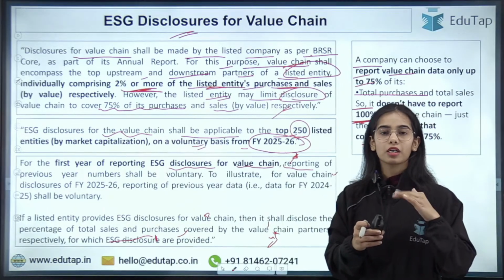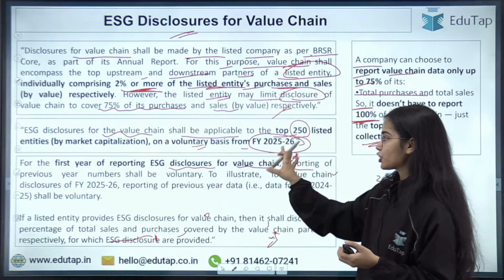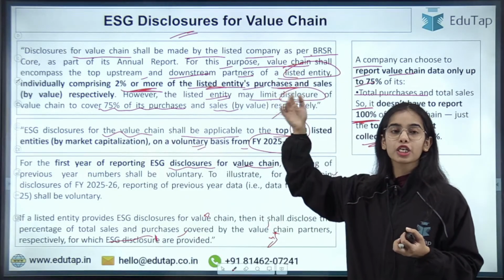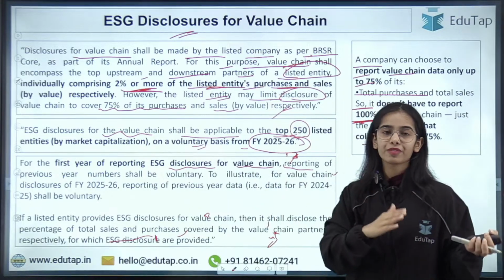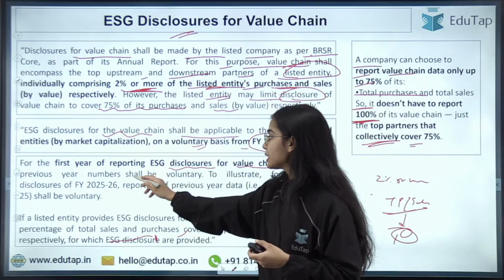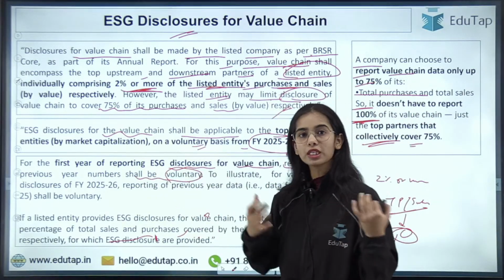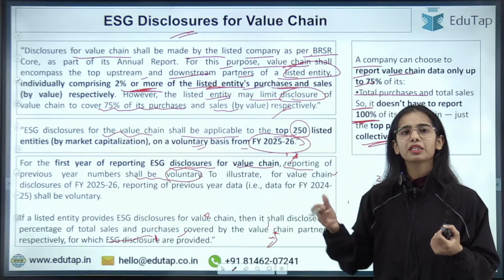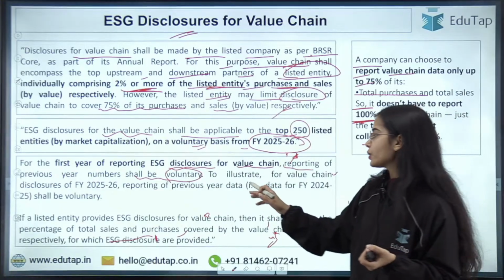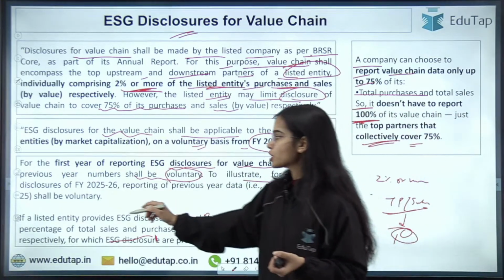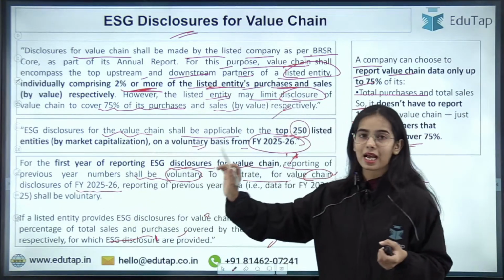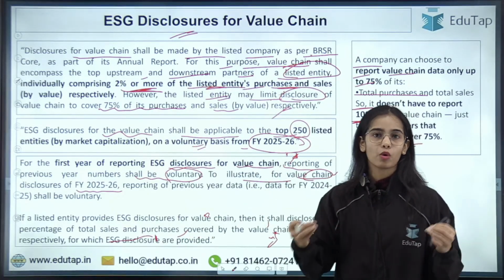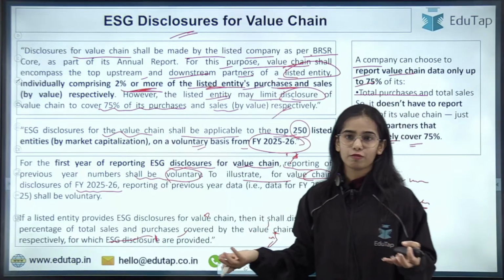That is, if you are reporting for this financial year, you can also report the previous year's numbers. This shall be voluntary, but you can do the disclosure for previous years, okay? To illustrate, disclosures for financial year 2025-26 have to be done, and with this, the previous year's data can also be reported if the company wants, okay?